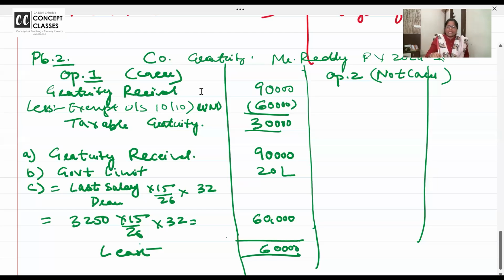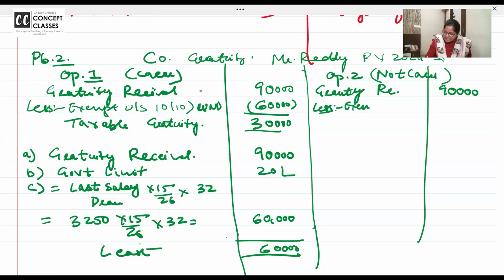Now let us go. Actually, the problem is only over. He was covered under the Gratuity Act, so the taxable gratuity is 30,000. But now if he's not covered, then what's the answer? Again, we'll write gratuity received 90,000, less exempt under section 10(10), which we don't know, and taxable gratuity we know.